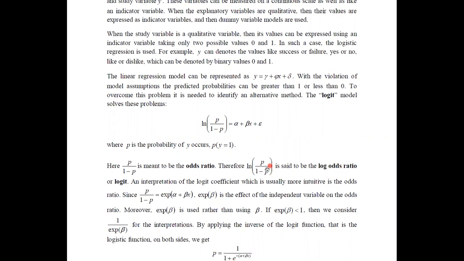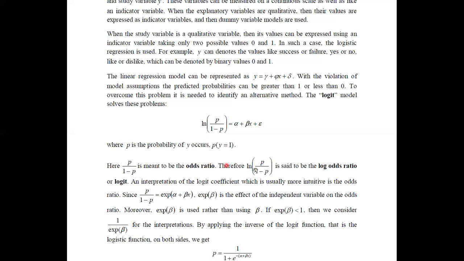It is because we have already identified that p divided by 1 minus p is the odds ratio. Therefore, if you take the natural logarithm of this quantity, we can say this is the log of the odds ratio, or another term that we use for this quantity is the logit.